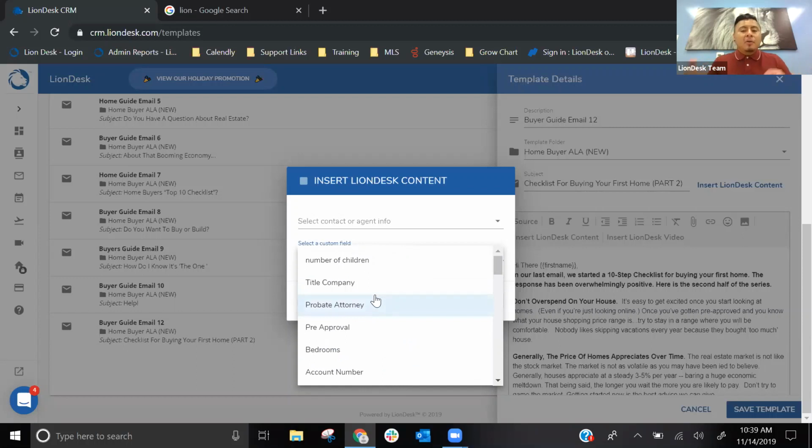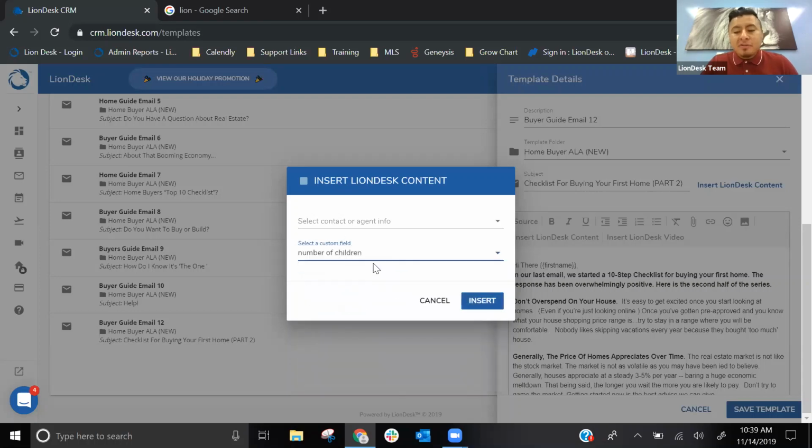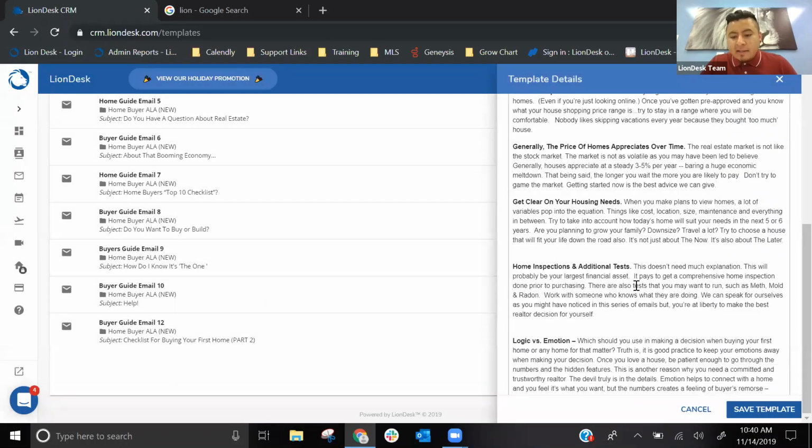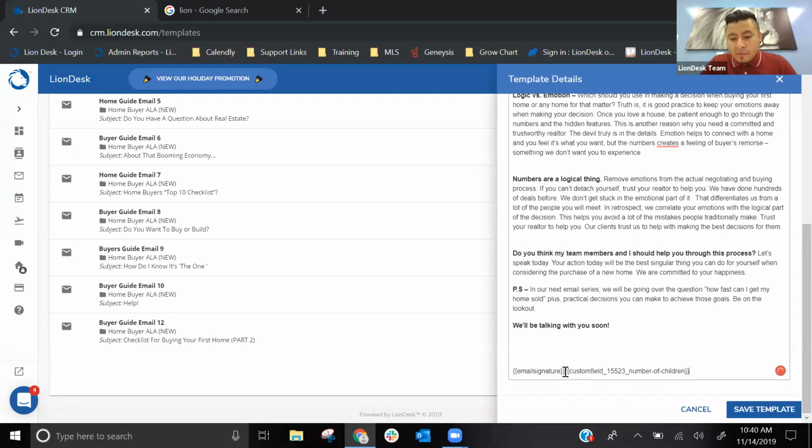Those sections auto-populate on their own in the emails and in the text messages, right? So if I click on number of children, click on insert, I had that field at the bottom, right? You'll now see that code, custom field, number of children. Go ahead and remove that, but you can again customize these to include that type of information. I'm going to go ahead and click on Save Template.